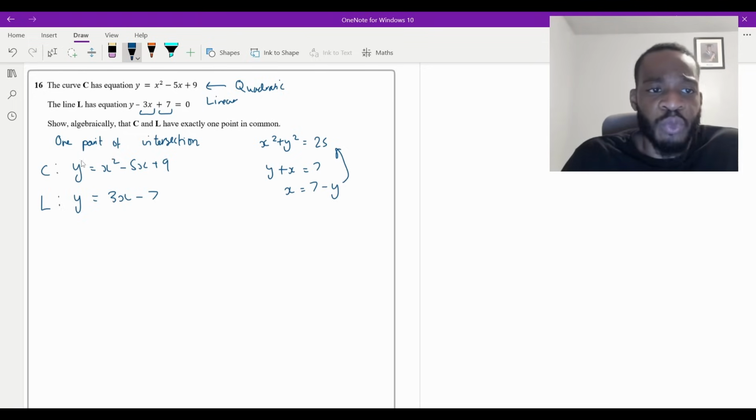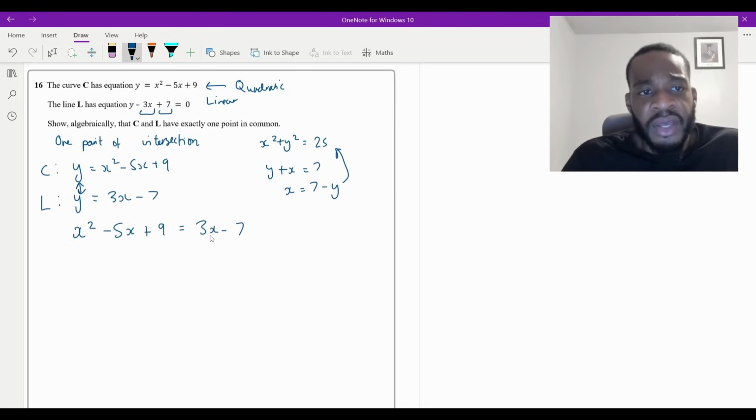Now, this one here, which we want to solve simultaneously, well, when they are intersecting at that point in common, the x's and the y's are the same, isn't it? So since y is equal to this and y is equal to that, at the point of intersection the y's are going to be the same. So what I can actually do is just essentially equate them like that.